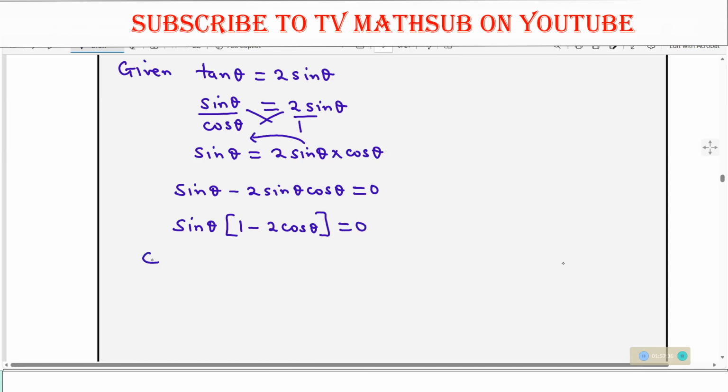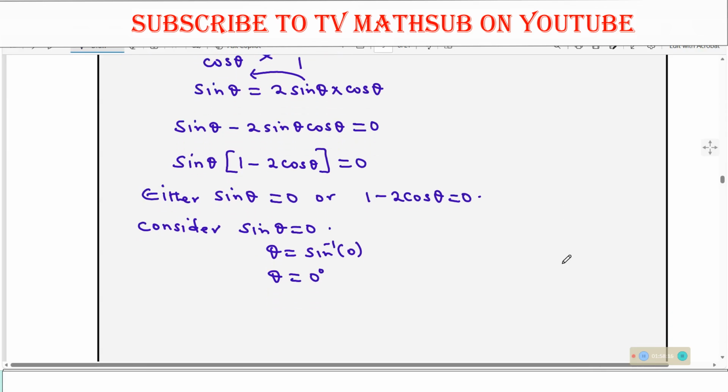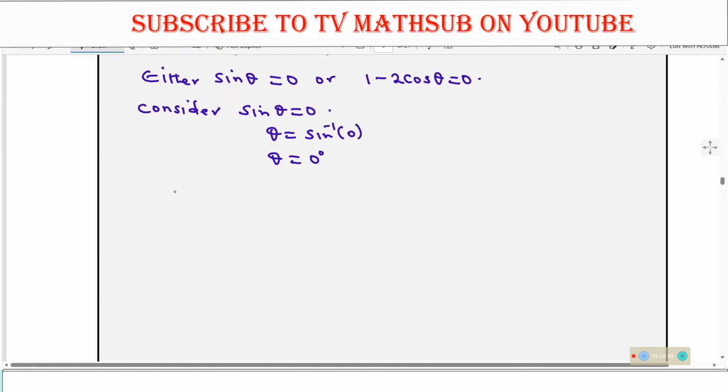Now from here we can say that either sine of theta is equal to 0 or 1 minus 2 cos theta is equal to 0. Consider each at a go. So consider sine of theta equal to 0. Theta will be equal to sine inverse of 0, and theta will be equal to 0. But when you get 0, it does not mean that is the only angle. You need to go back to your quadrants to get other angles.